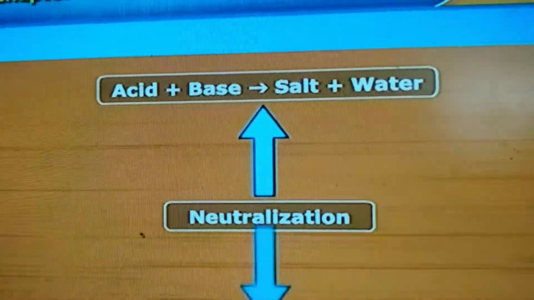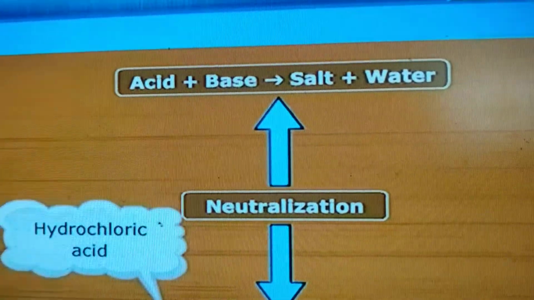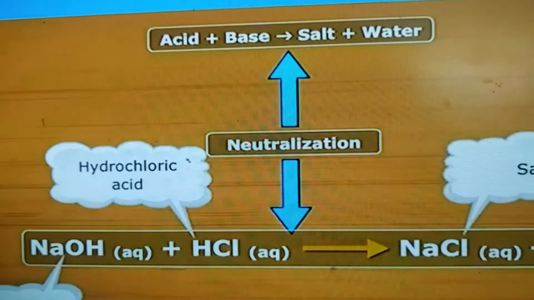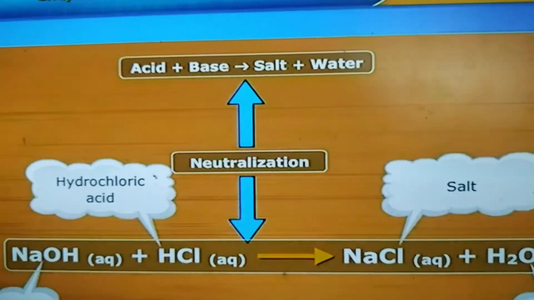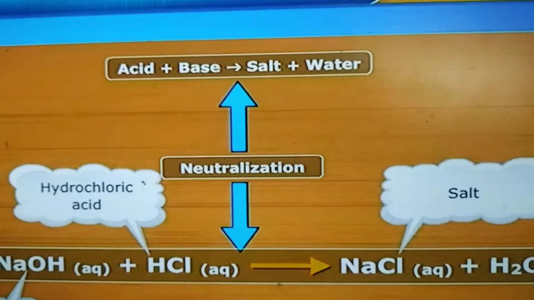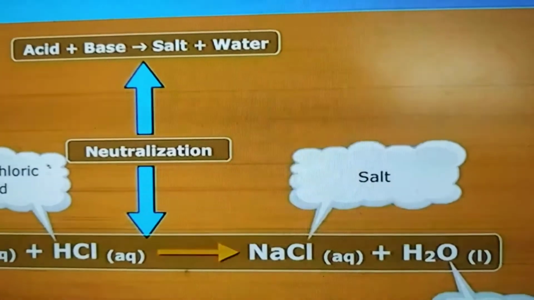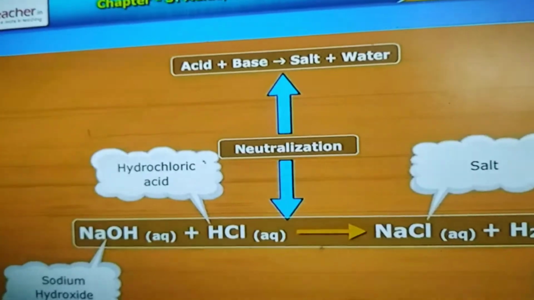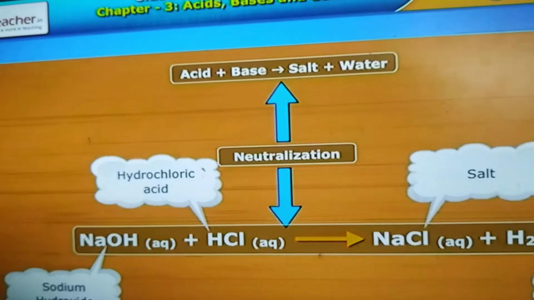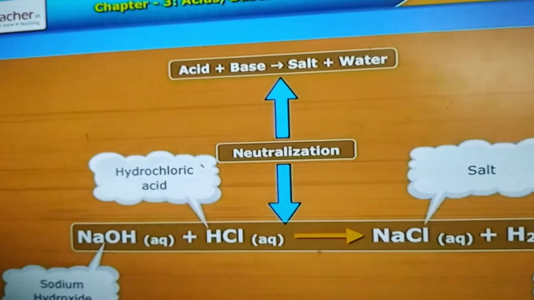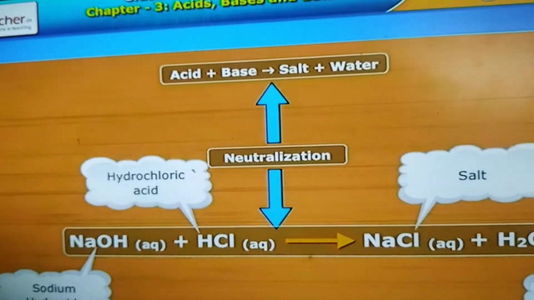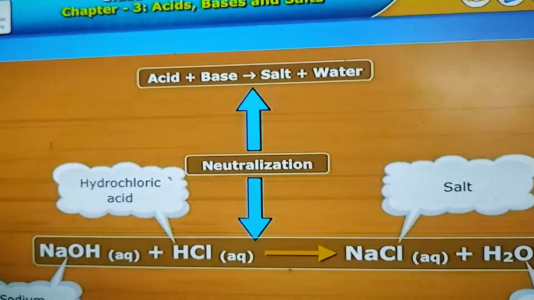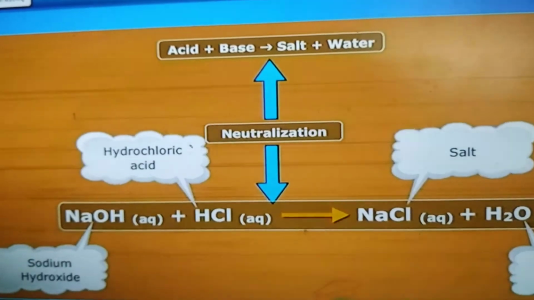For example, by neutralizing hydrochloric acid solution with sodium hydroxide, caustic soda solution, a salt, sodium chloride, NaCl, is produced, which is our common salt, table salt. Production of salt depends on the type of acid and base.